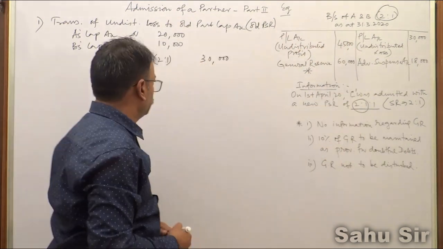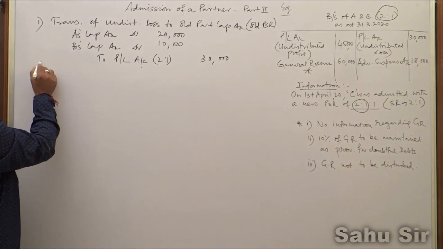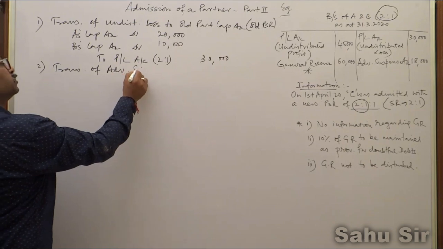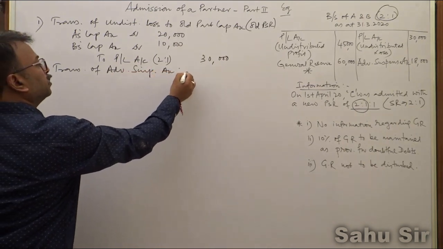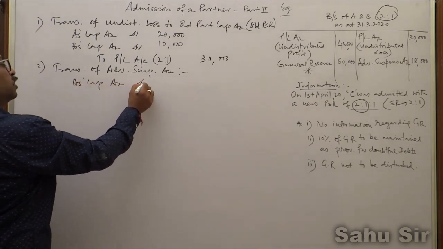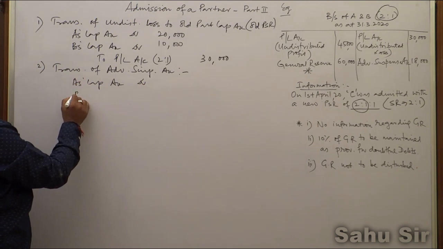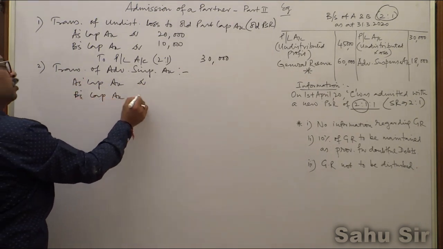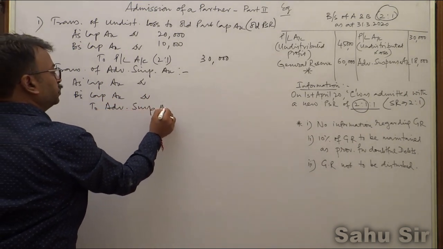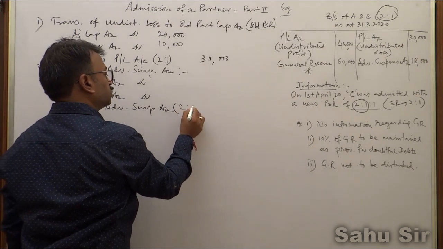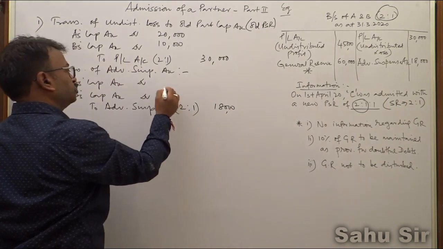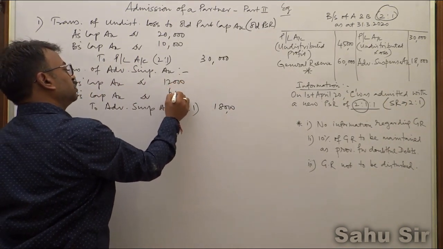Now if you want to transfer advertisement suspense, the same journal entry will be there. A's capital or current account in case of fixed capital, B's capital account, to advertisement suspense account. Again this will be transferred in the old PSR. This is 18,000 rupees, so it will be transferred in the ratio 2:1, so it will be 12,000 and 6,000 rupees.